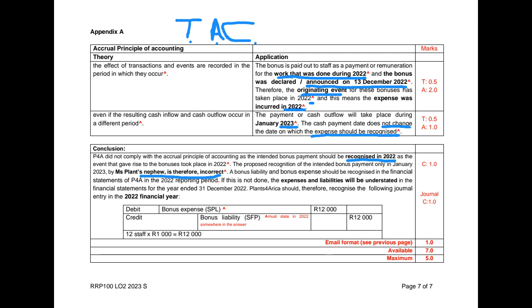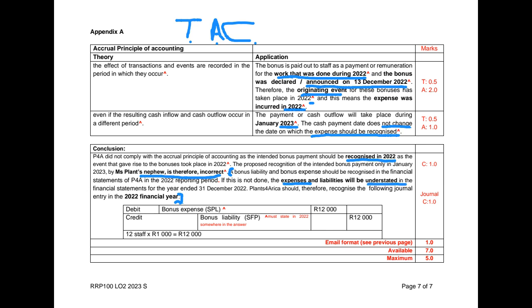Now the next part of the conclusion is a part where marks weren't awarded, but it's important for us to take note of what happened, right? So even if you didn't have this part, not to worry, but for the future, you need to be analyzing it from the perspective of the elements. So from the perspective of the elements, we had an expense. If we followed Mrs. Plant's nephew's accounting treatment, we would have understated our expenses.